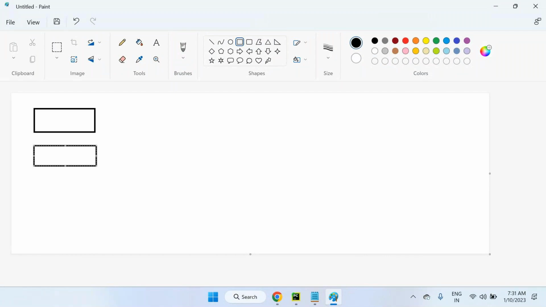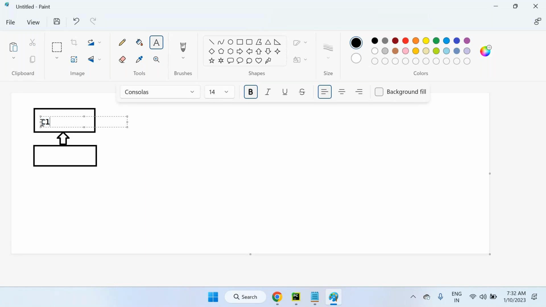The inheritance symbol should always be an arrow mark pointing up, because the class is inherited from the parent. For example, here class A and then class B. Class B is inherited from A class. So this is single inheritance, because here we create a new class B from a single parent class A. B class will get all the features from A class.